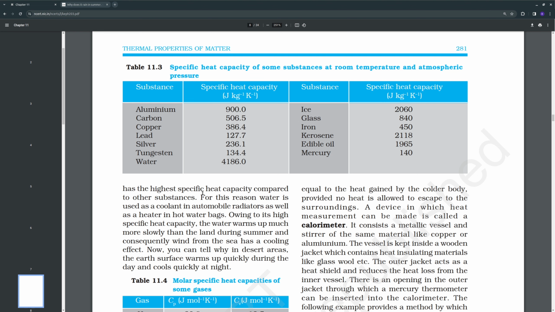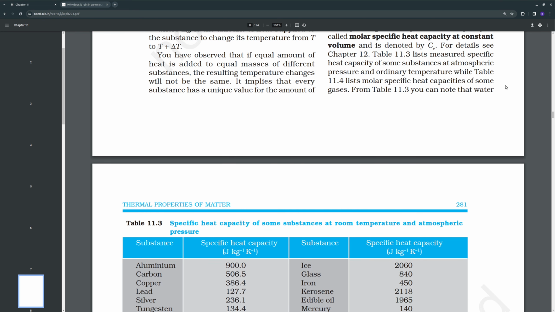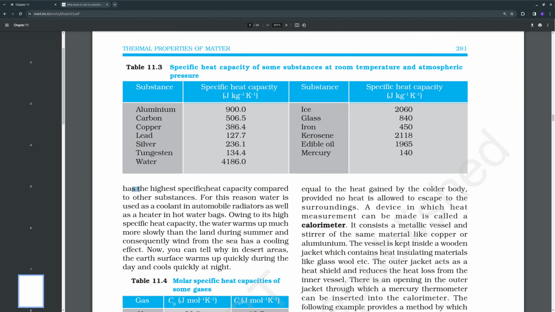So it is given water has the highest specific heat capacity compared to other substance. For this reason, water is used as a coolant in automobile radiators as well as heater in hot water bags. So water retains heat, and it cools down slowly. That's why water is used in hot water bags, and water absorbs heat slowly, so it can be used as a coolant also. Owing to its high specific heat capacity, the water warms up much more slowly than the land during the summer, and consequently wind from the sea has a cooling effect.